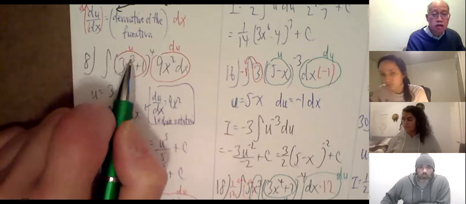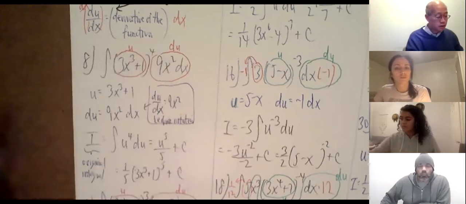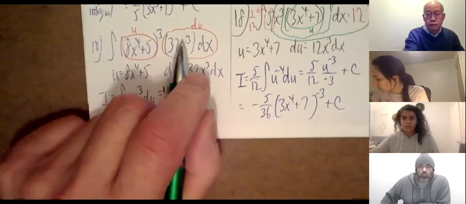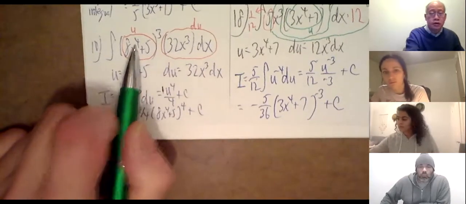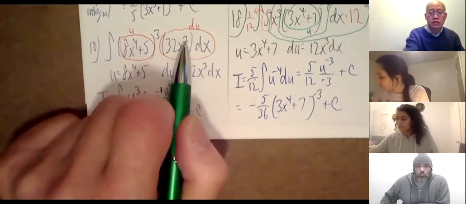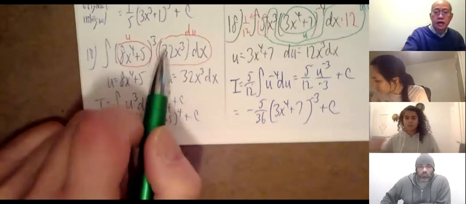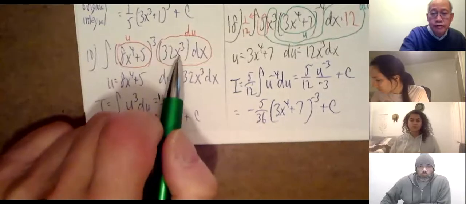So I know the derivative of a cube is going to be something squared, right? X to the 4th, x to the 3rd. The derivative of x to the 4th and some other stuff is going to be x cubed. That usually tells me the way to go. Okay. Way back in number 10, if I let this be u, what's the derivative of something that has an